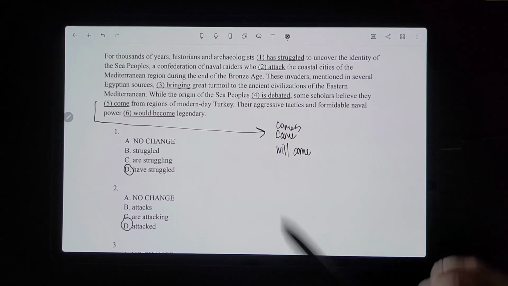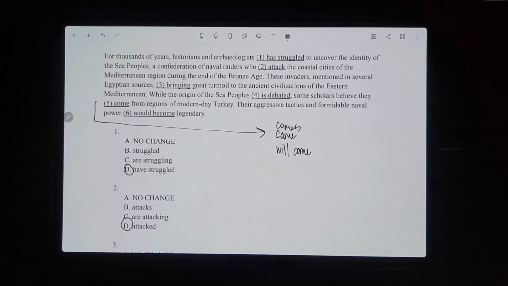Okay, for number 5, it could be no change or one of the choices I wrote here. So while the origin of the Sea Peoples is debated, some scholars believe they come from regions of modern day Turkey. Now remember, the Sea Peoples that we're talking about, even though they are referring to modern day Turkey, were people that existed a long time ago, not right now. So they wouldn't be coming to these regions right now. So you can't use present tense. So it would have to be "came."